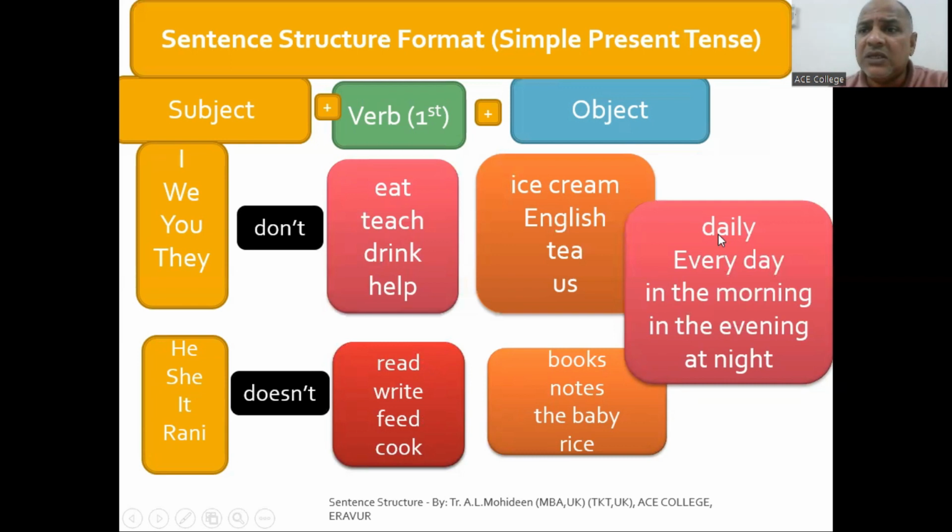That we call simple present. So she doesn't write notes every day. Rani doesn't cook rice daily. So you can bring doesn't for he, she, it, and then a person. Don't we are using for I, we, you, they. So this is simple present tense negative.